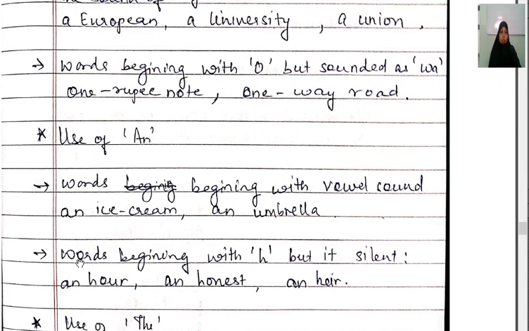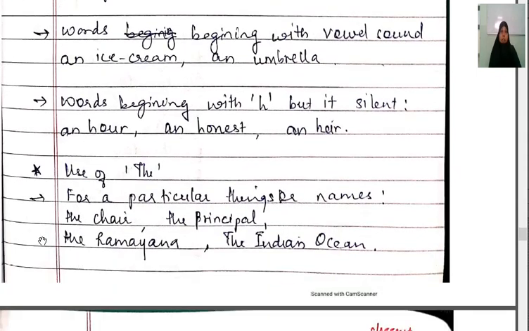After that, use of the article an. We all know that if your word starts with a vowel, then we use the article an, like an ice cream, an umbrella. And if your word begins with H but it is silent, then also you will use the article an, like an hour.